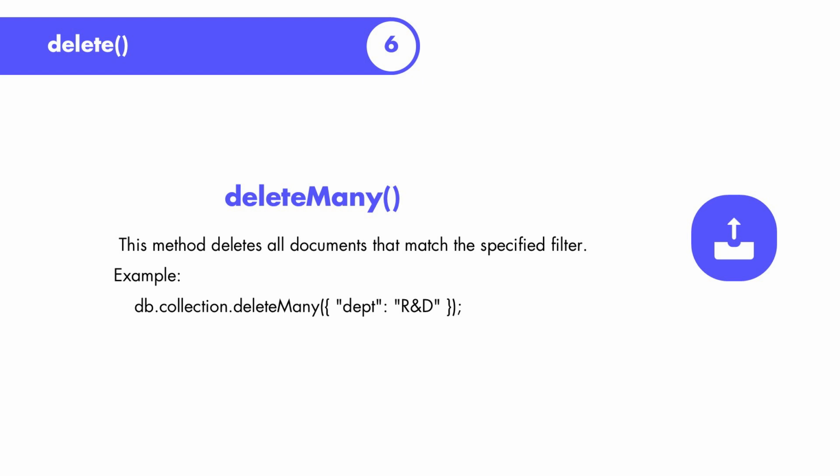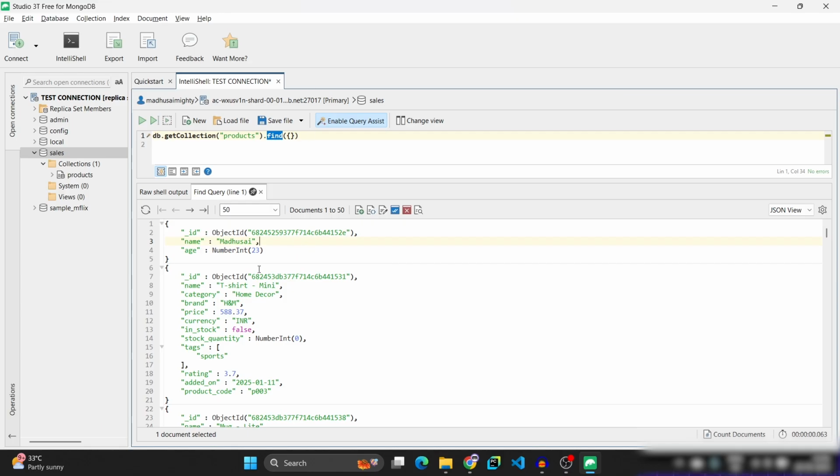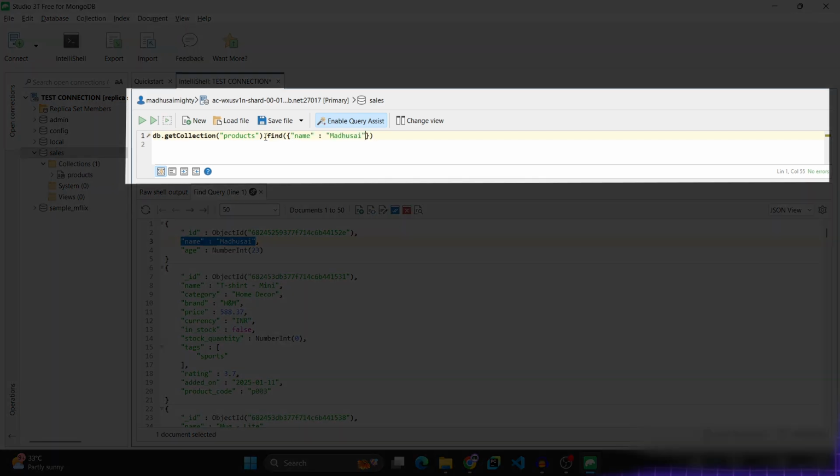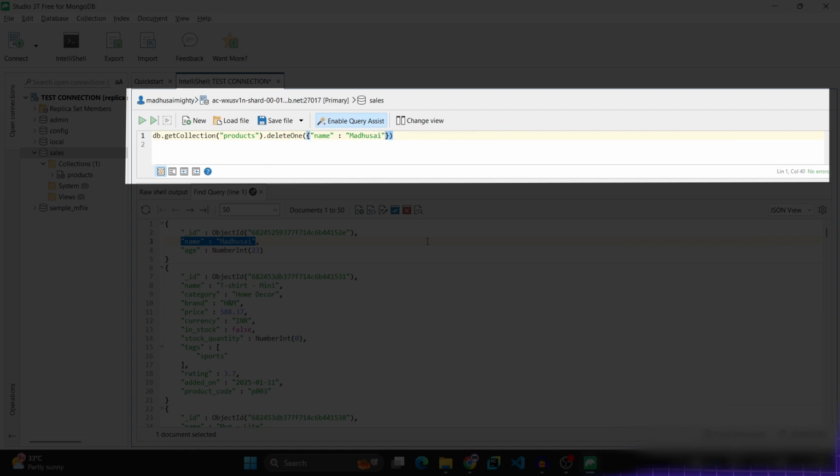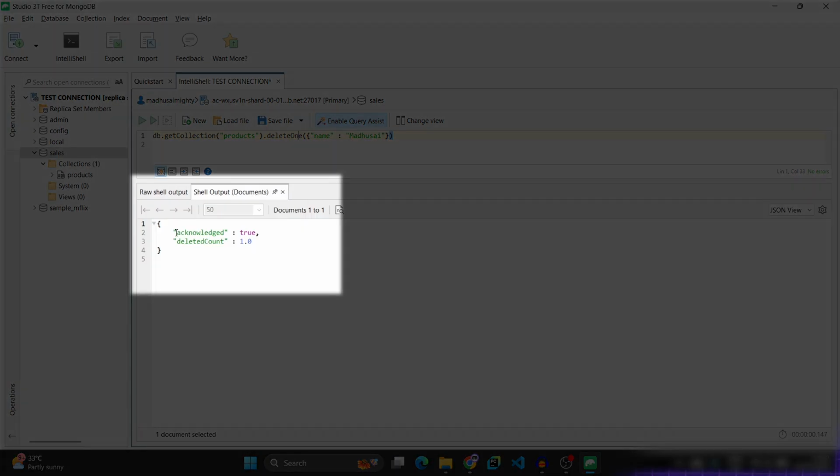So I enter a matching key value pair so that it will match and delete it. I want to delete this name, Madhusai. So I will copy this and paste it here. Now I will change the command to deleteOne and remove this bracket. The deleteOne command deletes only one record which matches that key value pair. If you don't enter any key value pair and use the deleteOne command, it will delete only the first record. So press Control and Enter. Here you will find acknowledged true, deleted count 1. So one record is deleted.